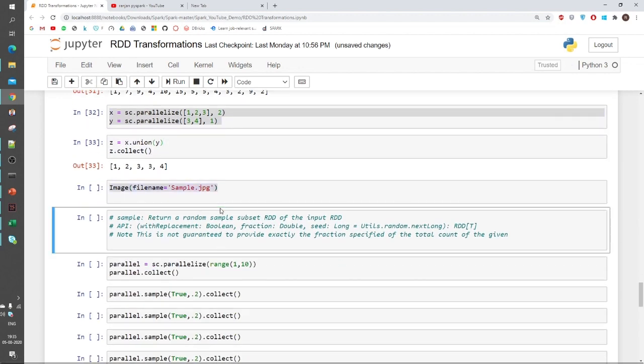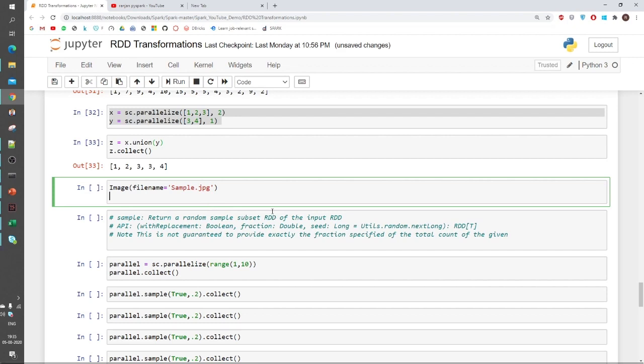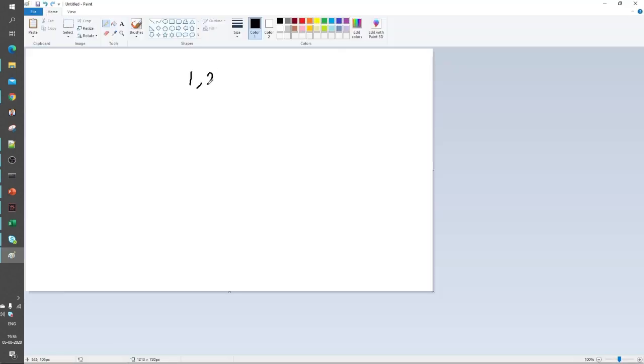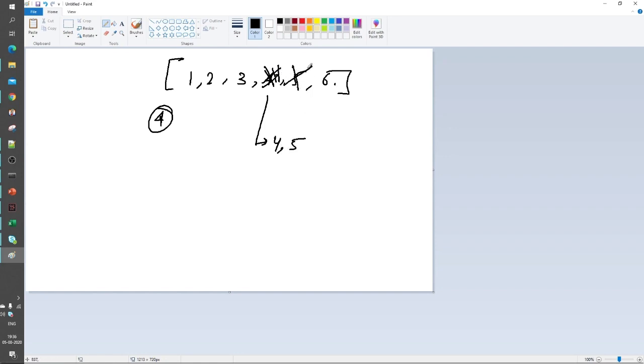And now we have sample. Sample is a type of narrow transformation in which it will provide me a sample. For that sample we can define a fraction and we can define replacement. Suppose I have this data 1 2 3 4 5 6, and suppose I have to extract 4 samples from this. So I have extracted first 4 here. If I am replacing 4, I am just deleting 4 from the original sample. That means I am taking sampling with replacement. In that case I have to define whether I want to do replacement or not. I have taken the second element as 5. If I am deleting the 5 from the original data, that is sampling with replacement.